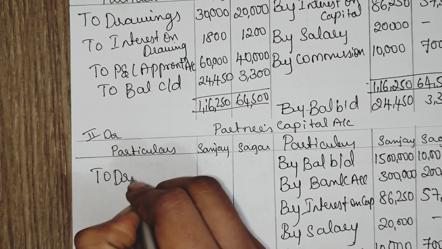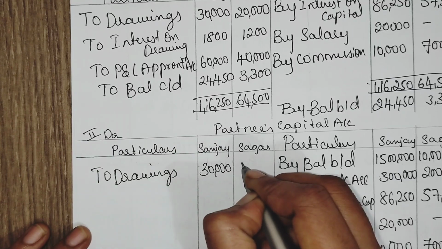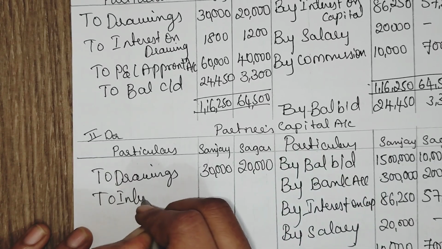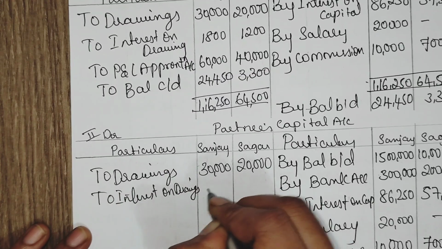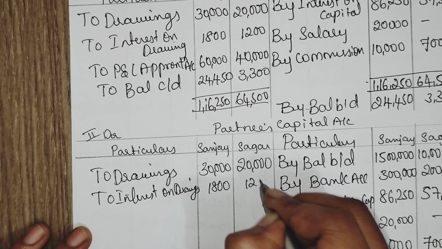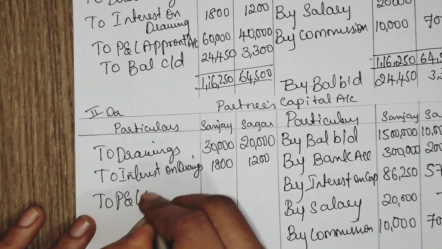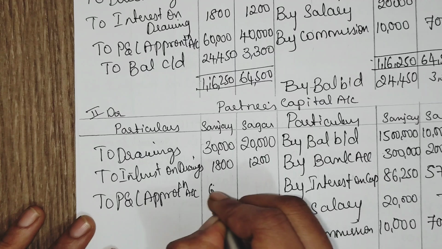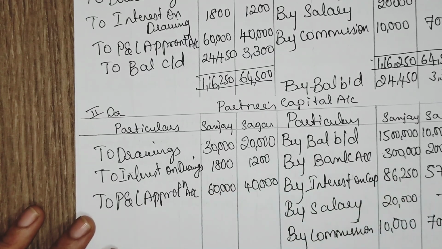Drawings 30,000, 20,000. Interest on drawings 1,800, 1,200. Loss we have that we are debiting to the appropriation account, 60,000, 40,000. Now the closing balance is here.